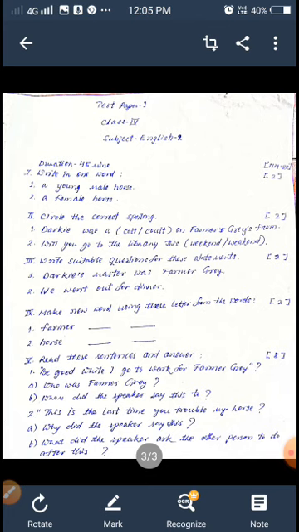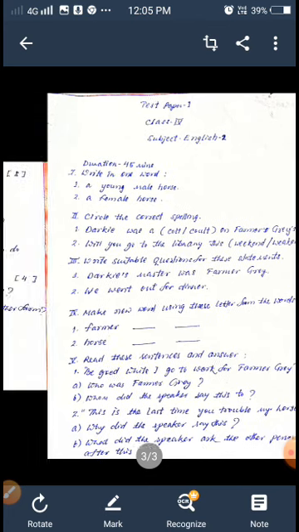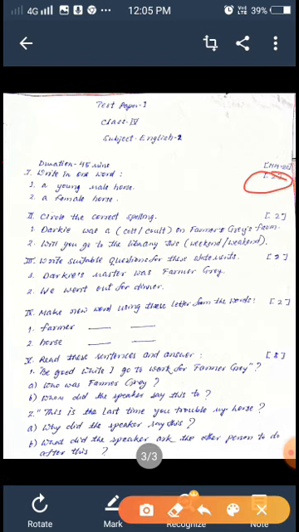It gives them a beautiful chance to grow their knowledge, improve their handwriting, and even learn more things from this question pattern. And for each question I have kept separate marks. Question number 1, write in one word, there are 2 marks. Then question number 2, 2 marks. Question number 3, 2 marks. Question number 4, 2 marks. Question number 5, answer these sentences, 8 marks. And question number 6, answer this, 4 marks.